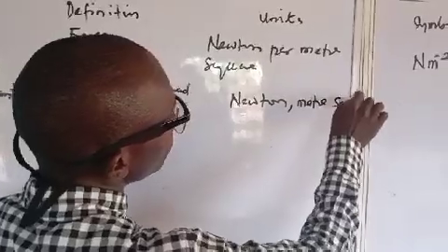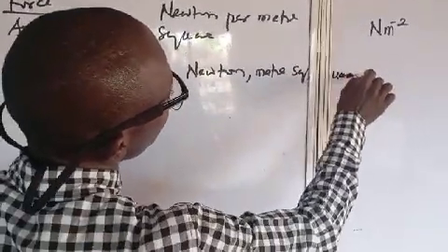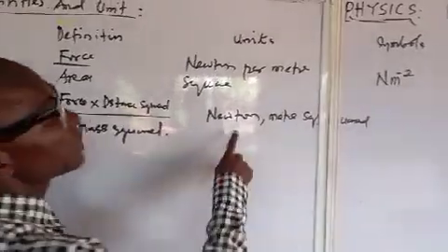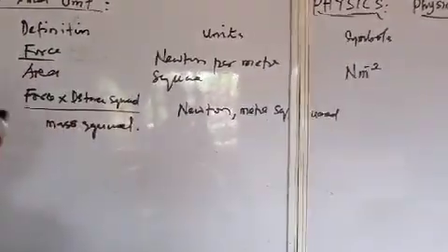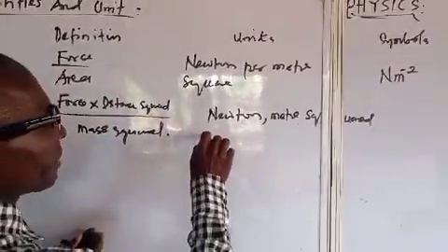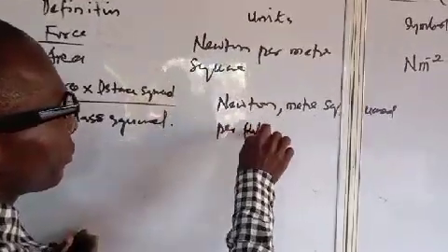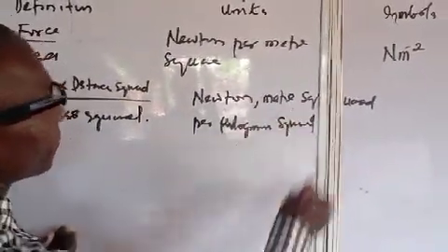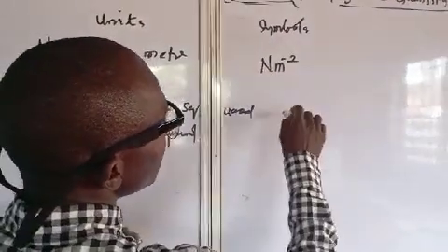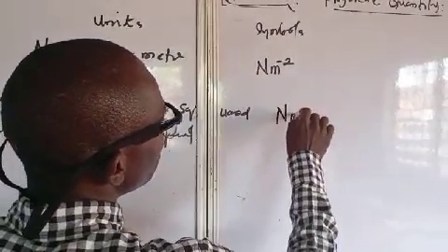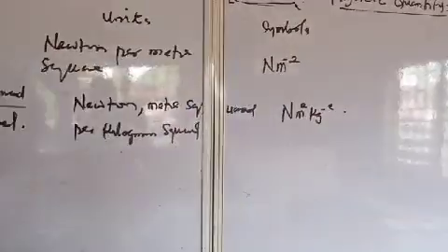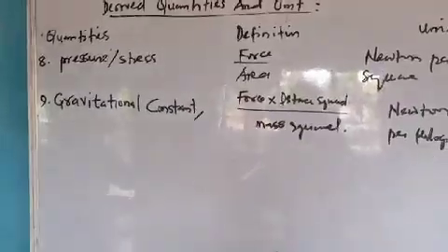Newton meter squared per kilogram squared, which is given in symbols as Newton meter squared per kilogram squared. That's the unit of the gravitational constant.